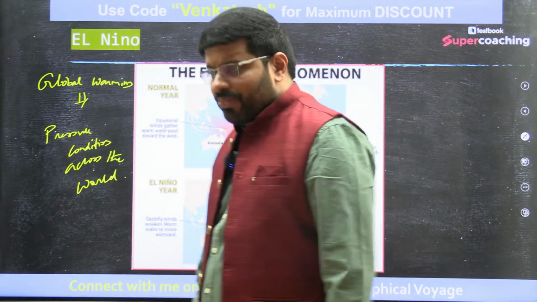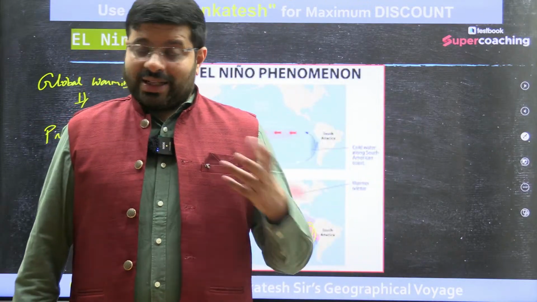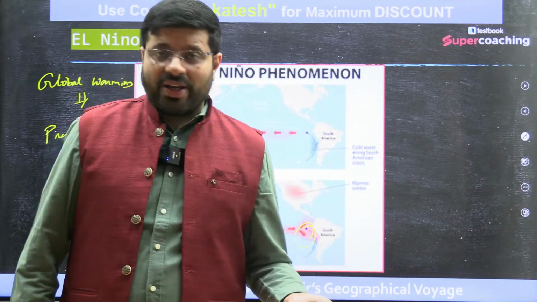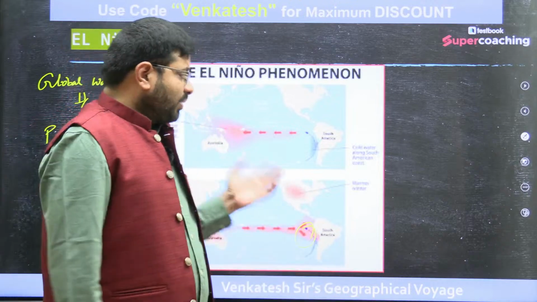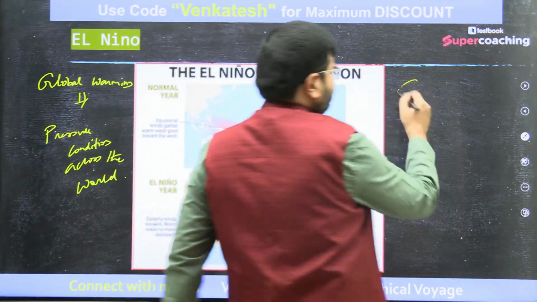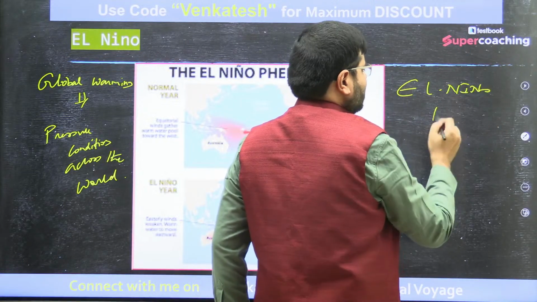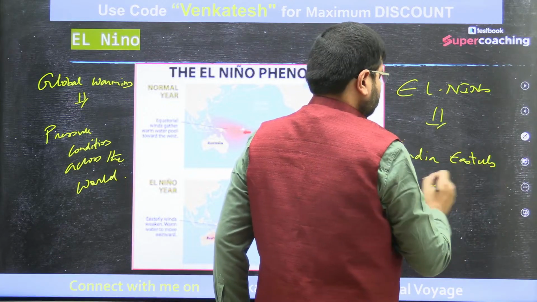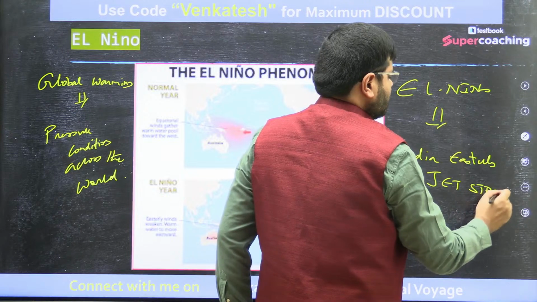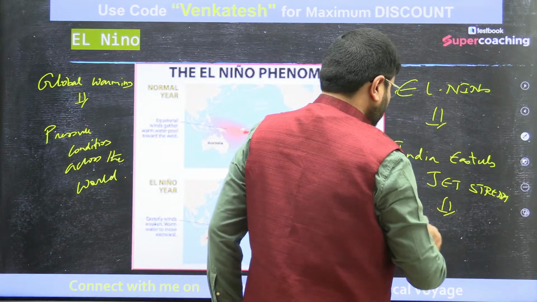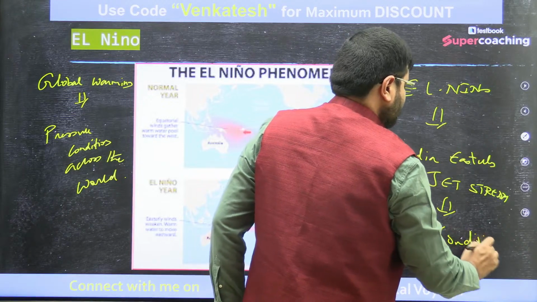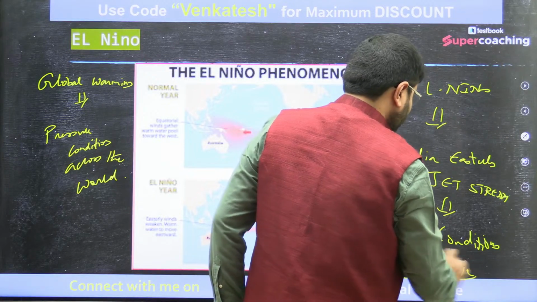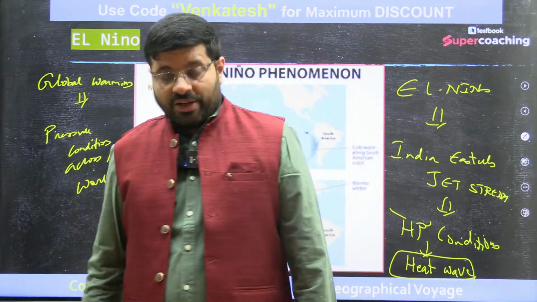So what we are trying to tell you is, we know the trends of global warming, that it is warming, but how it acts in different regions, there are local variations. So El Nino and its linkages with respect to India's tropical easterly jet stream have led to the creation of high pressure conditions. And just now I told you, these high pressure conditions are one of the attributions of heat waves.